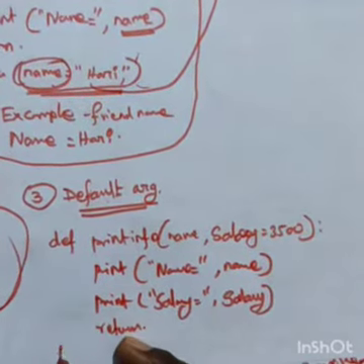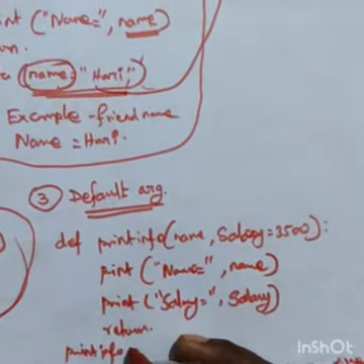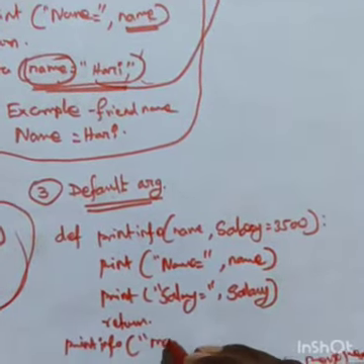Next, print_info, then in double quotation, Money.